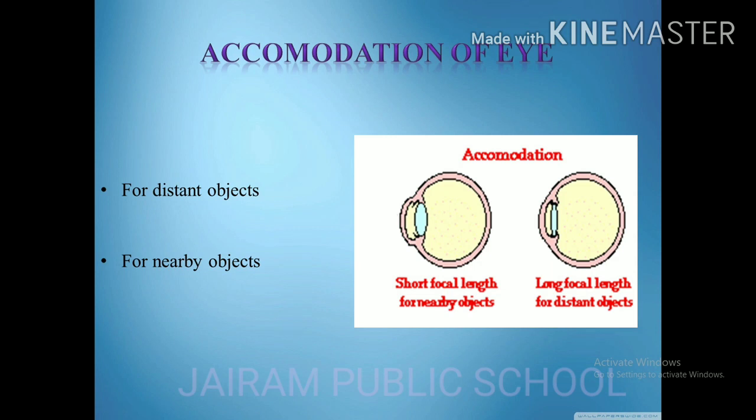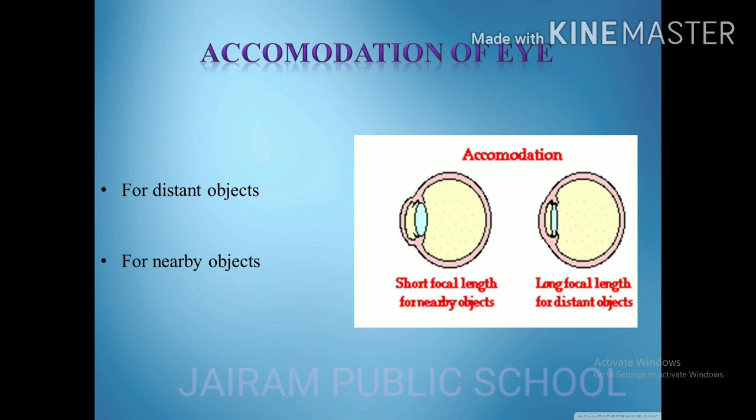Next, come to the terms related to the human eye. One is accommodation of the eye. Accommodation is the ability or the property of the eye lens to focus both near and distant objects just by adjusting its focal length. However, the focal length cannot be decreased or increased beyond a certain limit, due to which a healthy person cannot view clearly if the object is held too close, less than 20 cm, or too far from the eye.